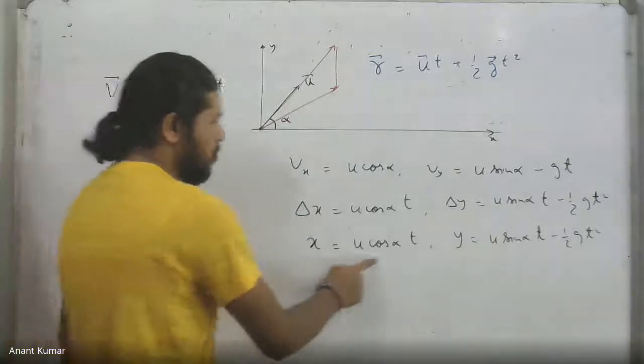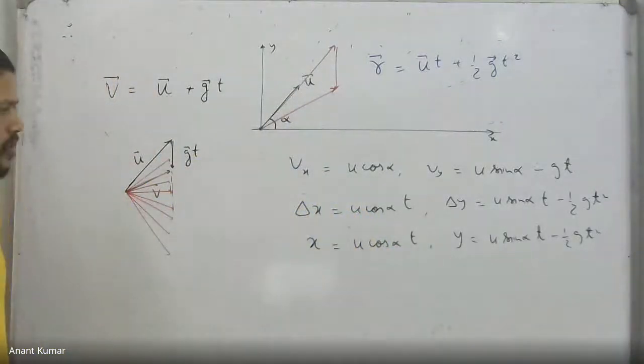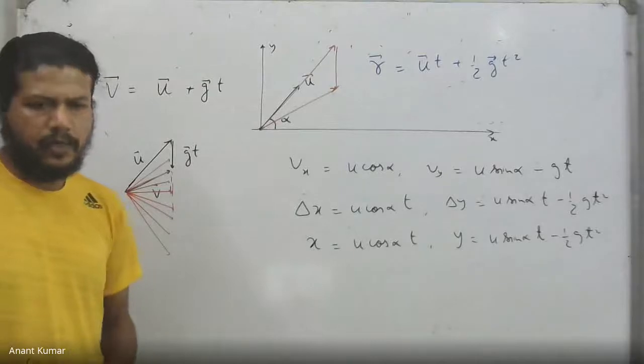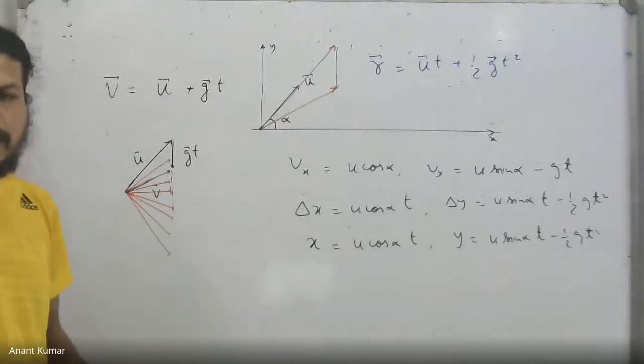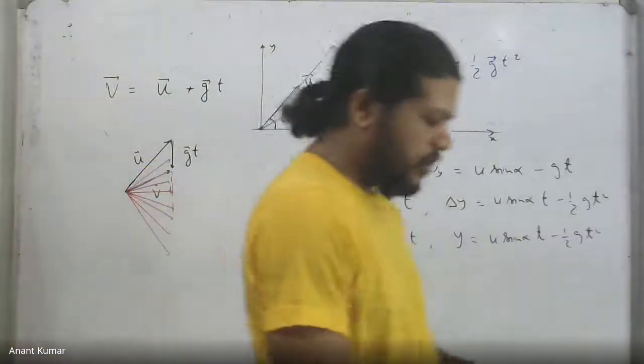We can also use these equations to eliminate the time, because t is a common parameter in both equations. If I eliminate t, I can write down the equation of the path as a curve, which turns out to be in this case a parabola.